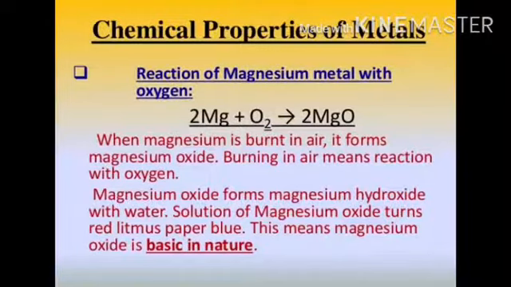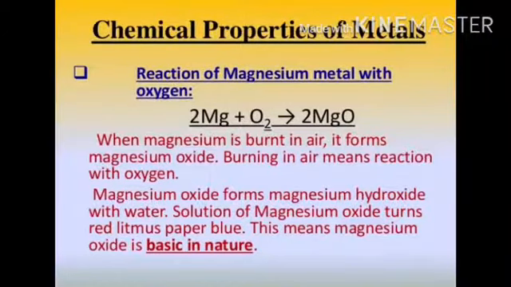Now I take two more examples. One, sodium reacts with oxygen to form sodium oxide, and the formula for sodium oxide is Na2O. And when copper reacts with oxygen, it forms copper oxide, and the formula for copper oxide is CuO. You see there are some numbers before the oxides.